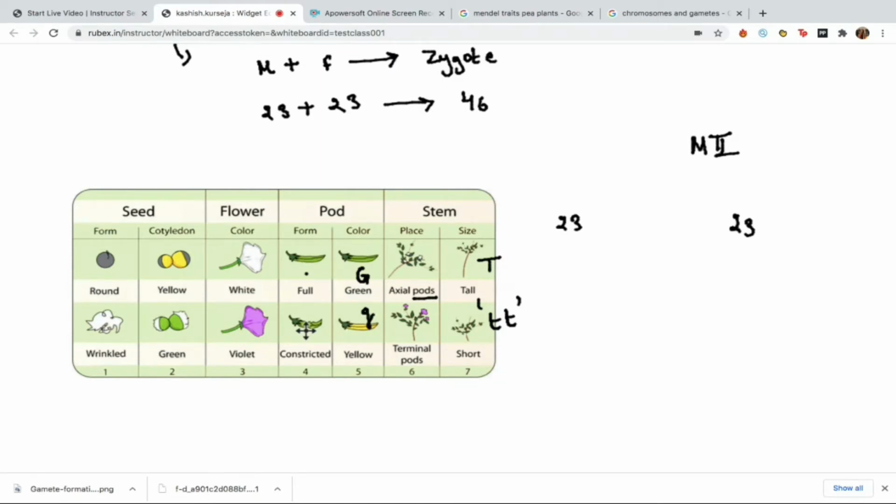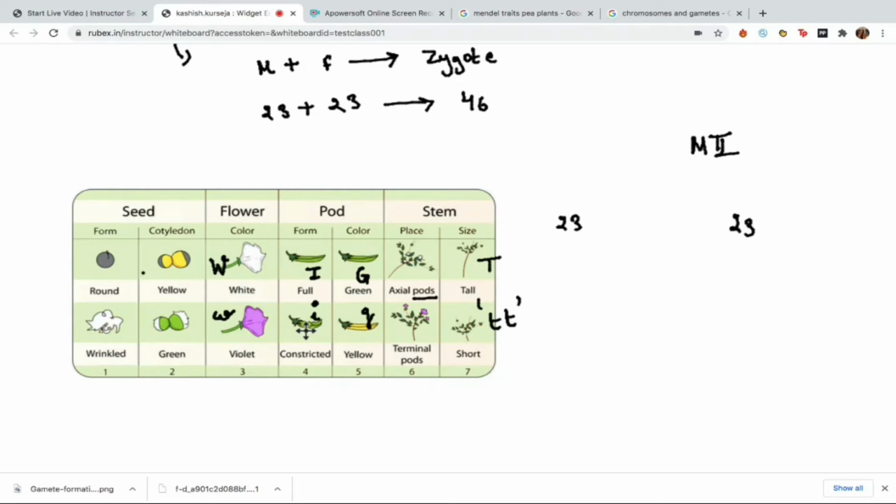Form of the fruit. Inflated or constricted. Yeah, or full or constricted. That is the shape of it. Is it swollen enough? So we take inflated to be the dominant trait and we take constricted to be the recessive trait. Flower colors. So the flower colors are white or purple, white being the dominant trait and purple being the recessive trait.